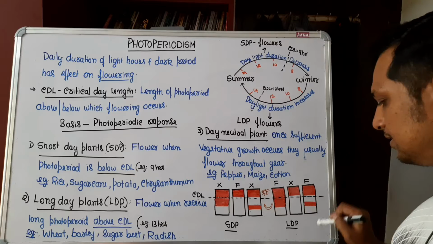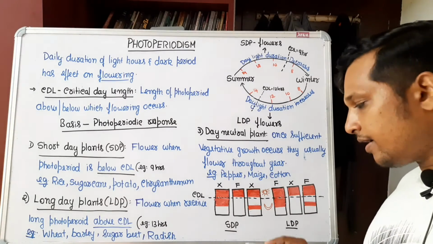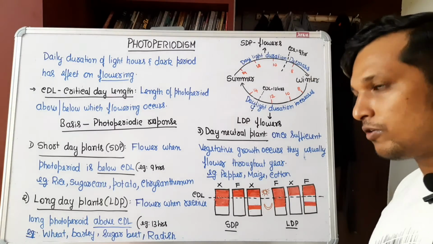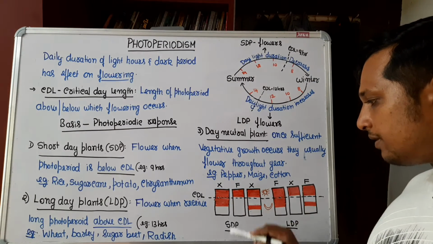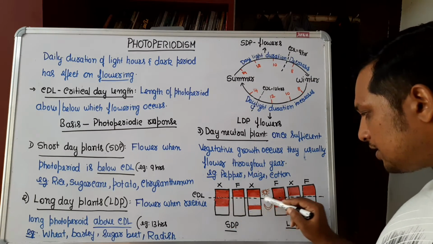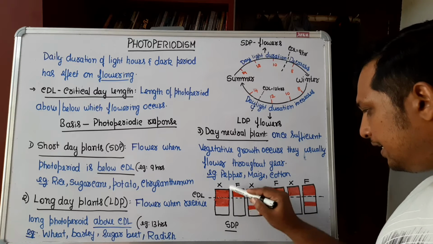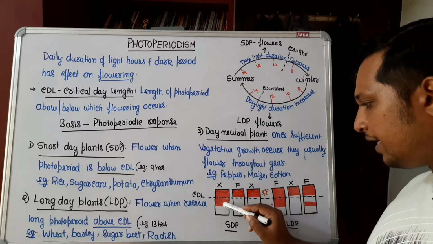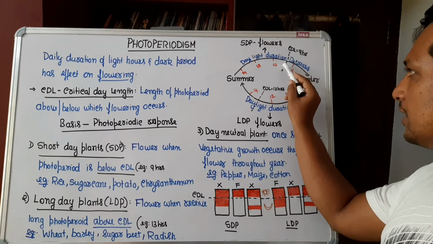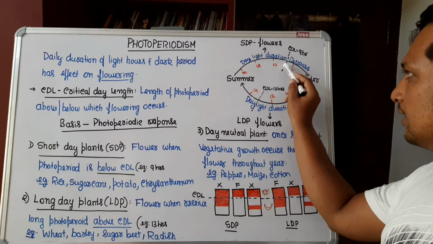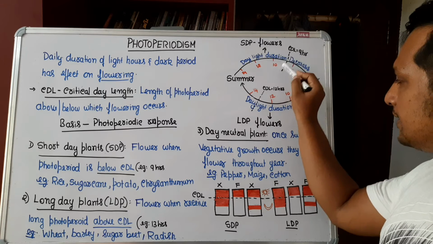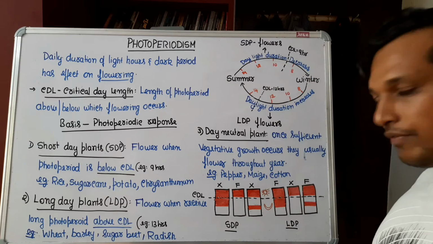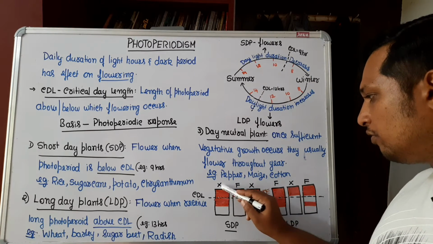Now here is a chart through which we are going to understand when the short day plants and long day plants are going to flower and when they are not going to flower. Short day plants, this is a critical duration, and here the red color indicates the amount of light duration. If short day plants get light above the critical duration, say 9 is the critical duration, and they get 10, 12 hours of light, then they are not going to flower.